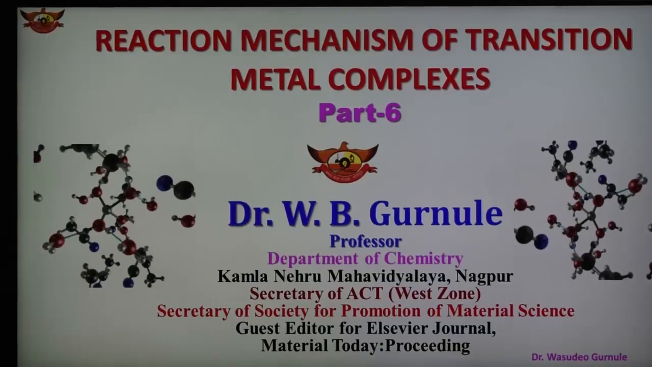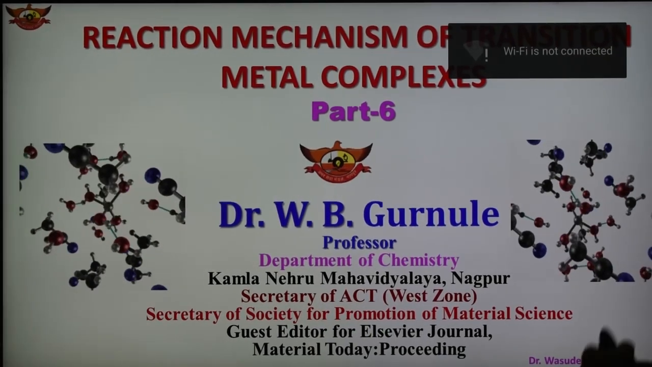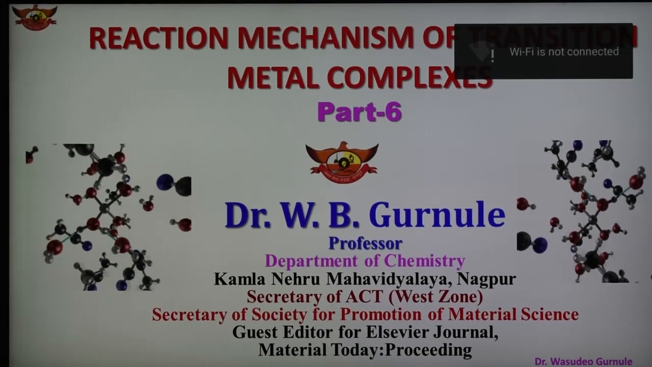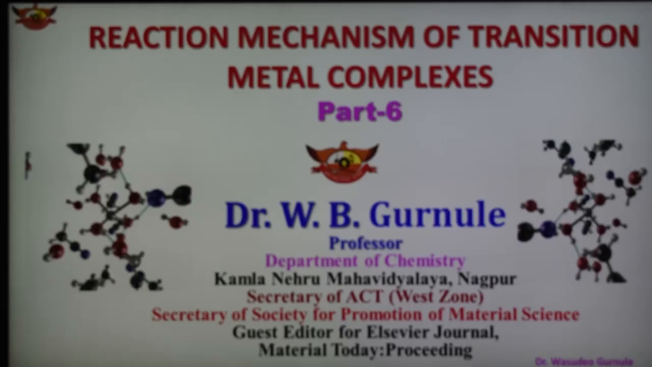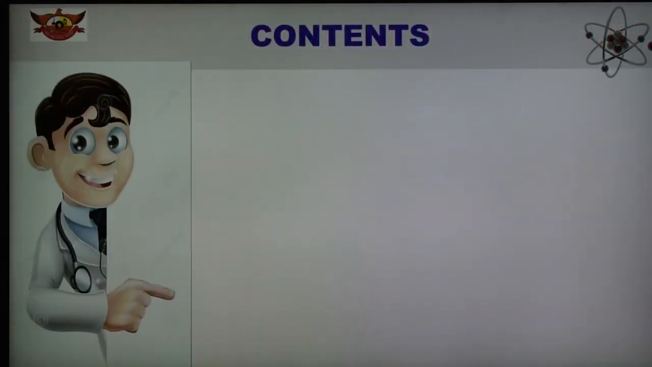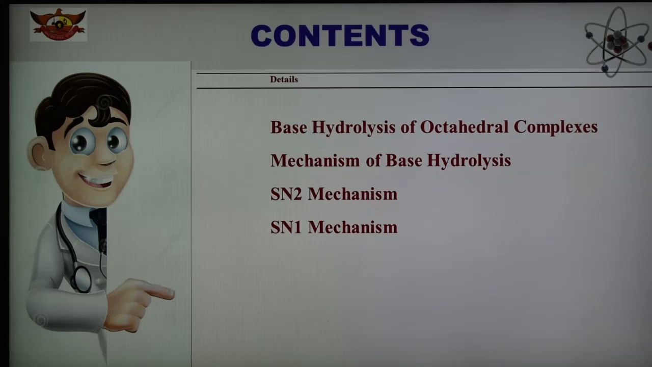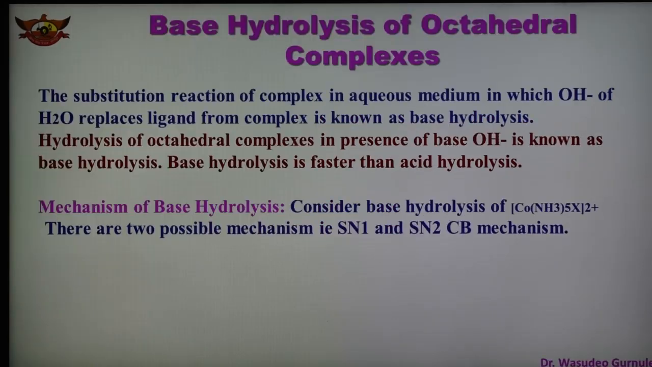This base hydrolysis of the complexes is faster as compared to the acid hydrolysis. Now we are discussing SN1 and SN2 mechanism of base hydrolysis in today's part. Today's topic is the reaction mechanism of transition metal complexes, and in this part number 6 we are discussing the important part, that is the base hydrolysis of octahedral complexes, and the SN1 and SN2 mechanism of base hydrolysis.